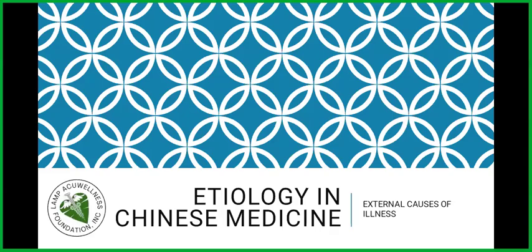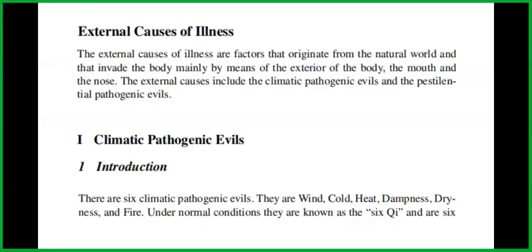Let's go to etiology in Chinese medicine. The topic is external causes of illness. The external causes of illness are factors that originate from the natural world and that invade the body mainly by means of the exterior of the body, the mouth, and the nose. The external causes include the climatic pathogenic evils and the pestilential pathogenic evils.